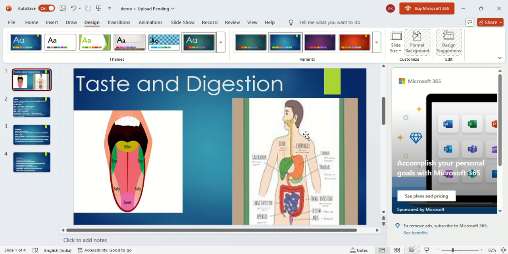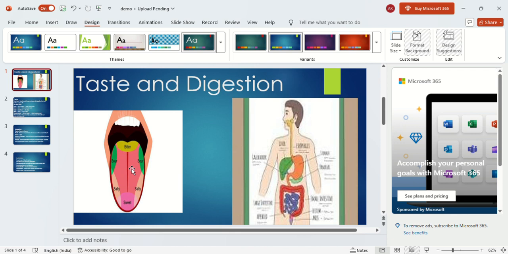Good morning. Today we are going to discuss taste and digestion. Taste is the ability to determine the flavor of the food. That is called taste. Here on the tongue